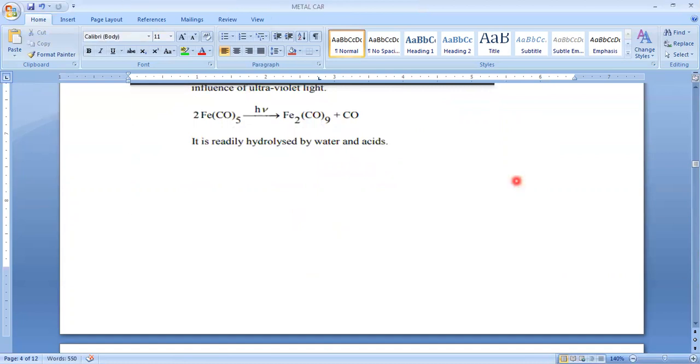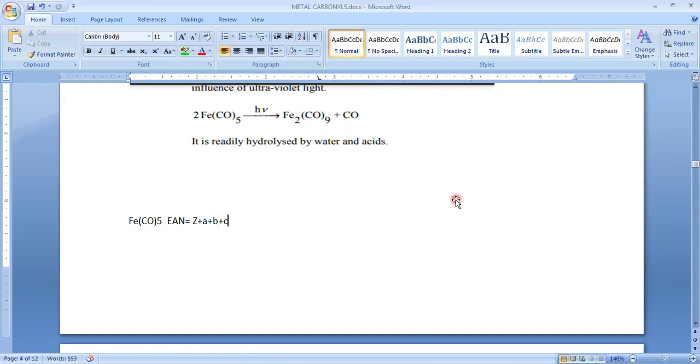So what is the formula? Iron, the CO taken 5 times. So here, EAN is equal to Z plus small a plus small b plus small c.